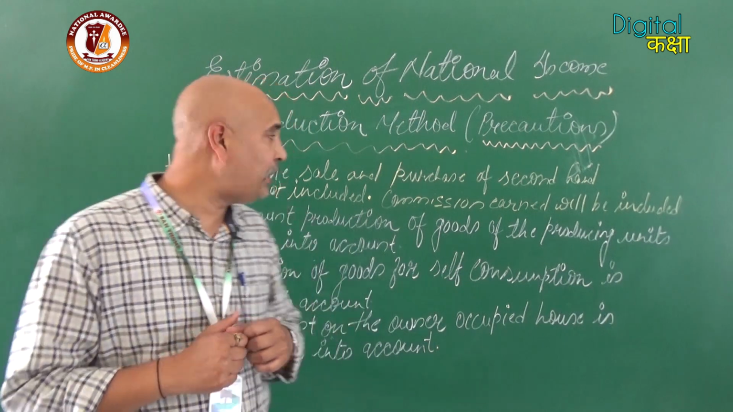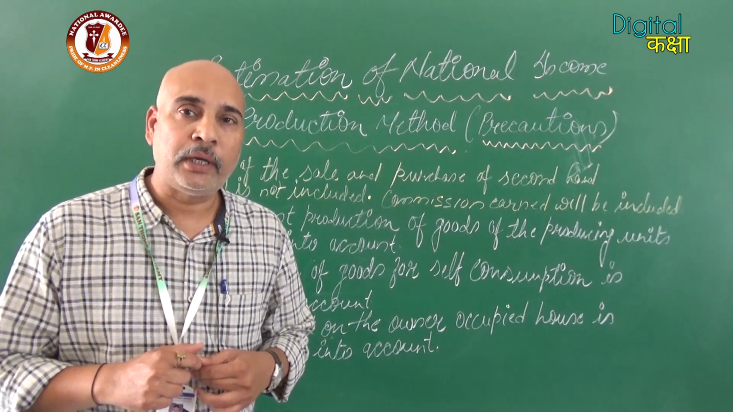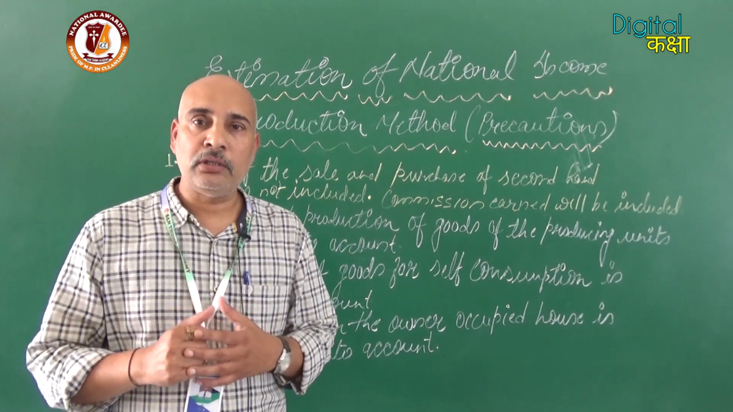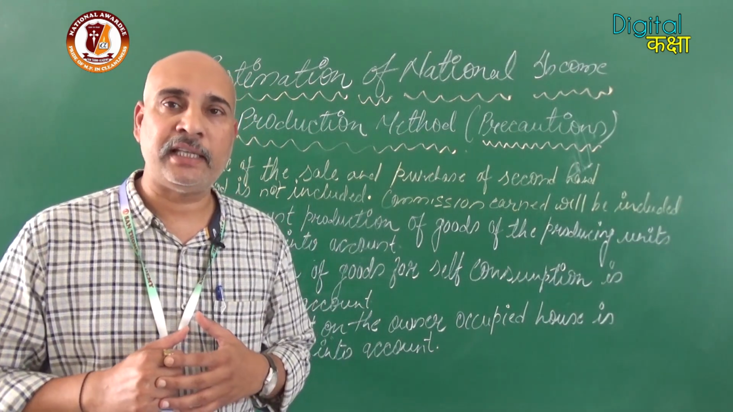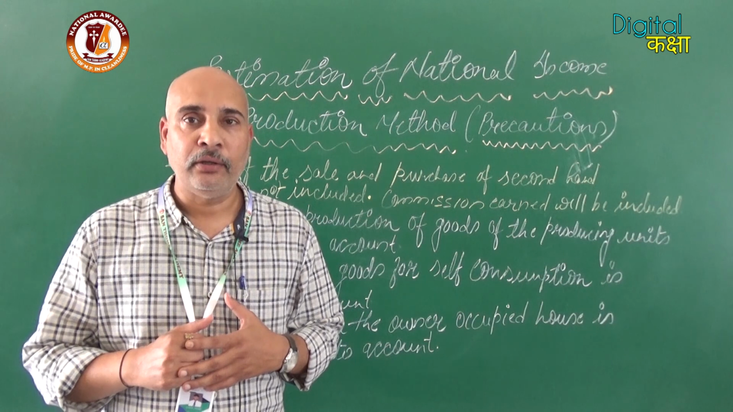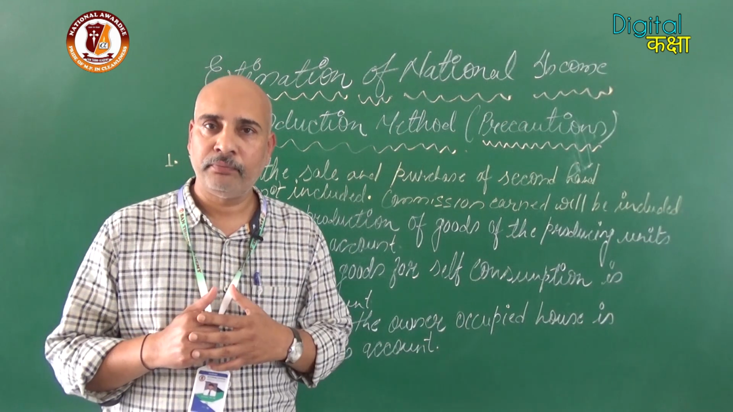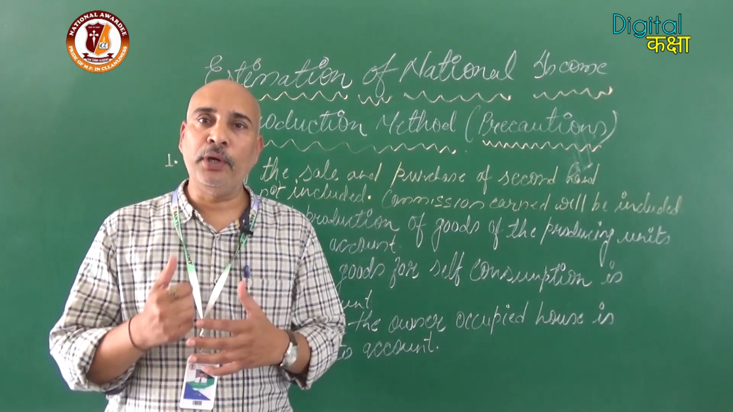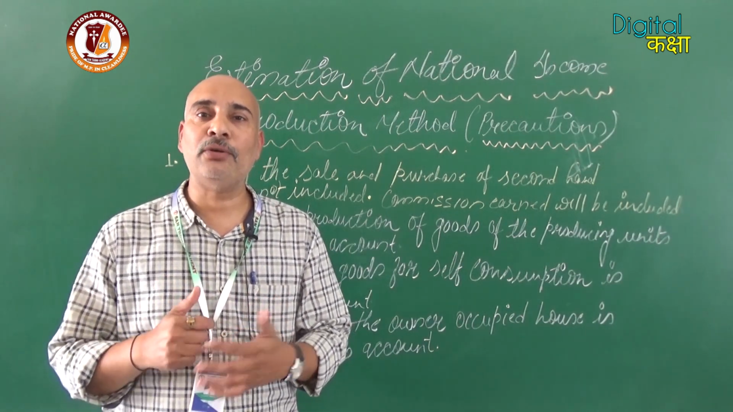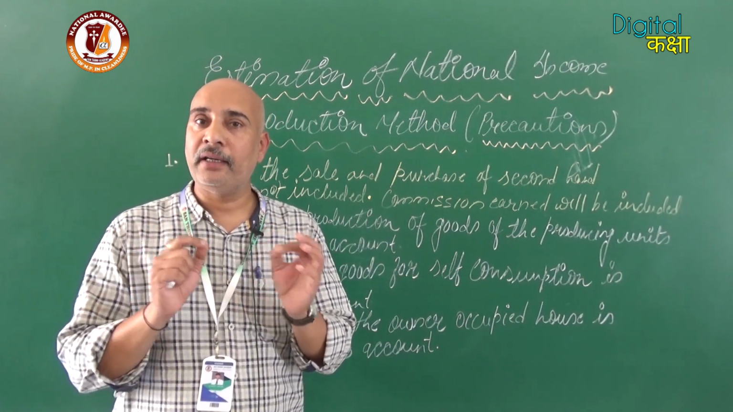The second one mentioned here is the value of the sale and purchase of second hand goods. It is not to be taken into account. Why is it so? Let us take an example. Suppose I purchased a car in 2010. Most probably it was manufactured in 2010 and was added in that year. If I sell it in 2020, it is once again not manufactured, not produced, so there is no flow of goods and services. So it will not be added.